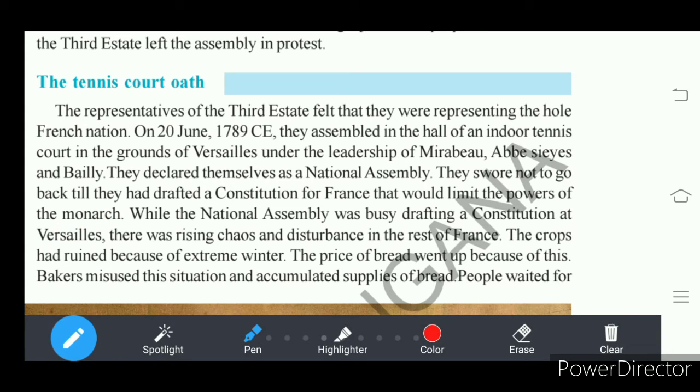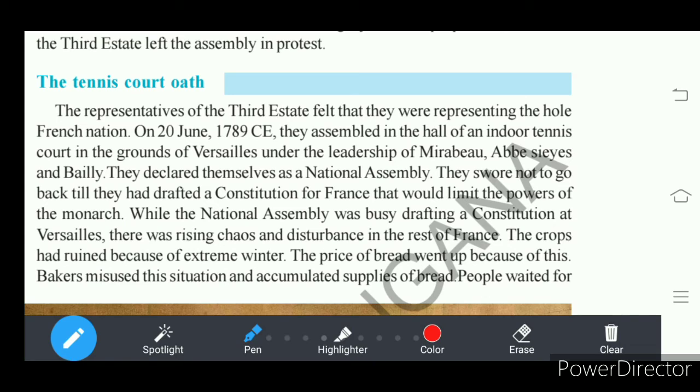Understand? So they held back the bread, not supplying it to the people who were waiting in front of the bakery to get bread. Understand? As we take rice as our food, French people's food item is bread. So there the bakers created a scarcity. Many people were in a queue in front of the bakery waiting for bread. There was not a single piece of bread with the people. Many people were hungry due to the shortage of bread.